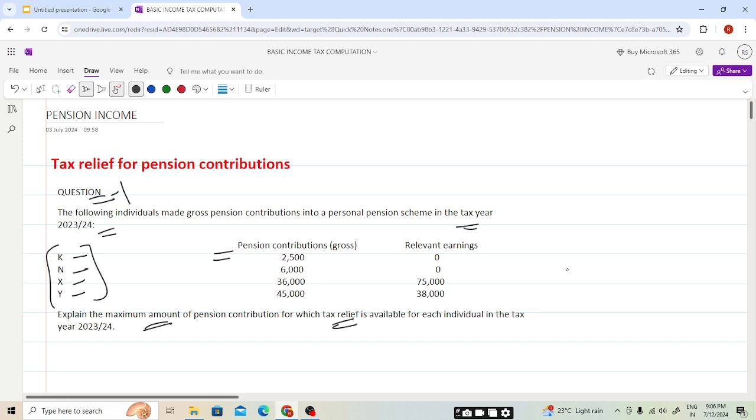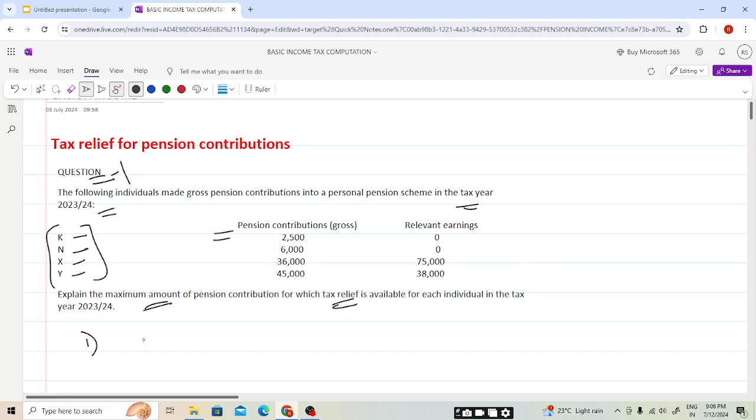So, as we have seen, for the formula for tax relief, the maximum will be calculated, students, as the lower of 1 and 2. First one is total gross pension contribution paid.